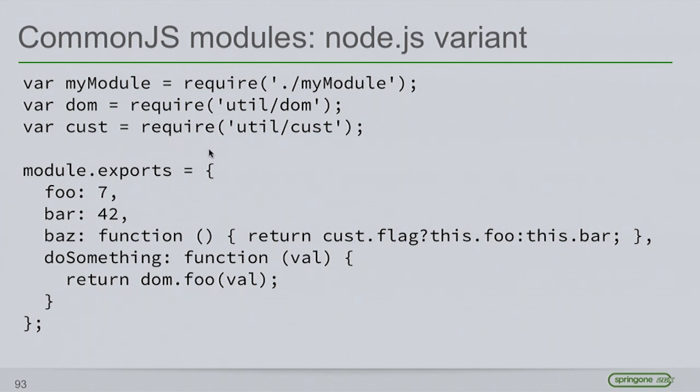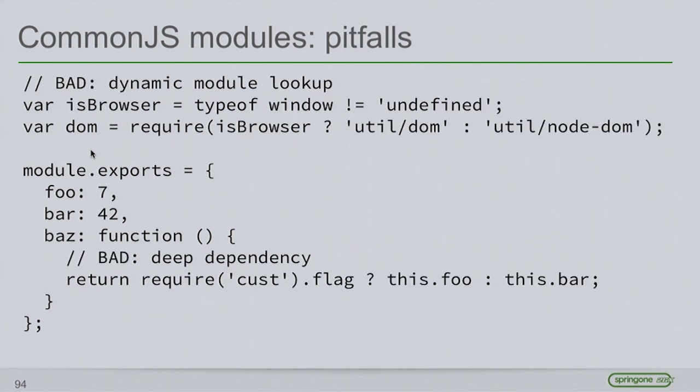So there's a Node.js variant to CommonJS. It's not in the spec, but most of the environments out there, I think all of the useful environments, implement this, and they take advantage of the fact that maybe we don't want to use this object you gave us. We want to use our own object. And so the syntax for that is to assign the thing we want to export to this module.exports property. So we say, this is the thing I want to export. I could export an object like I'm doing here. I could export just a function. I could export just a string. And so this is how you would do that.